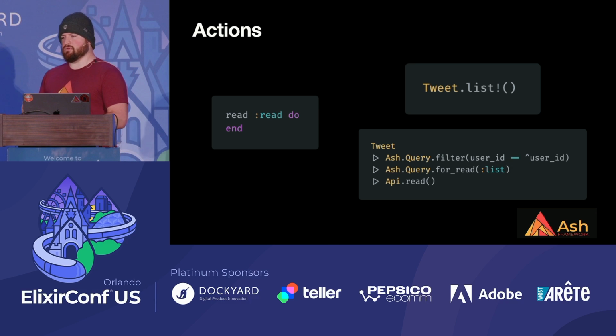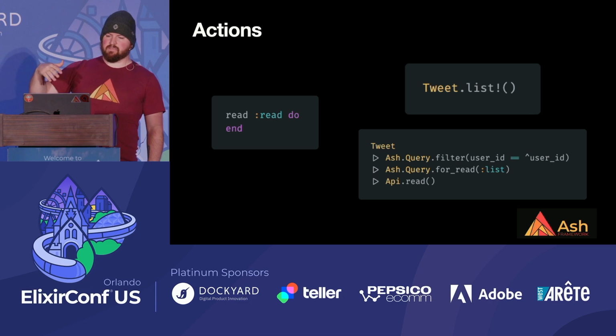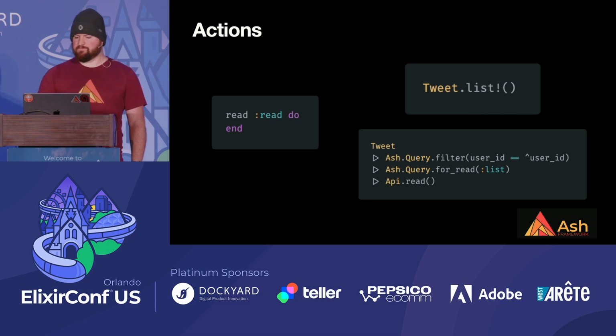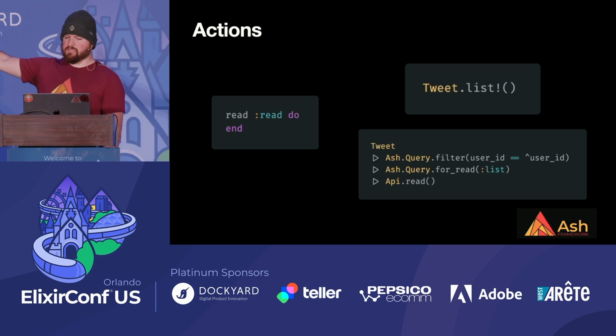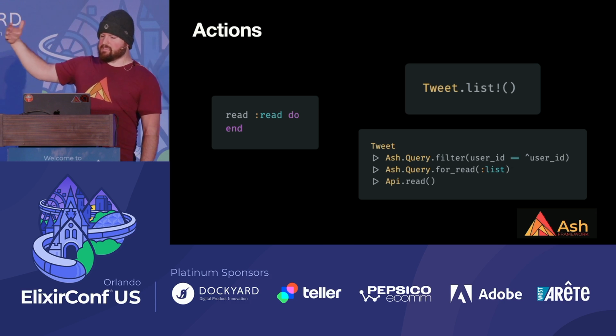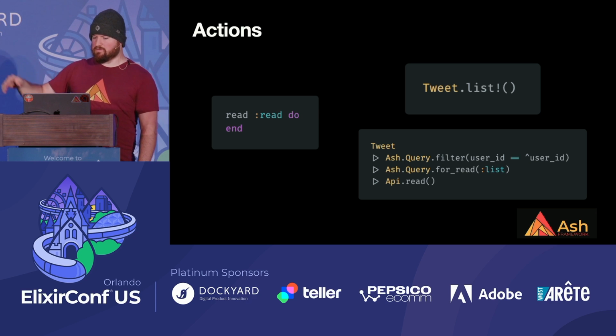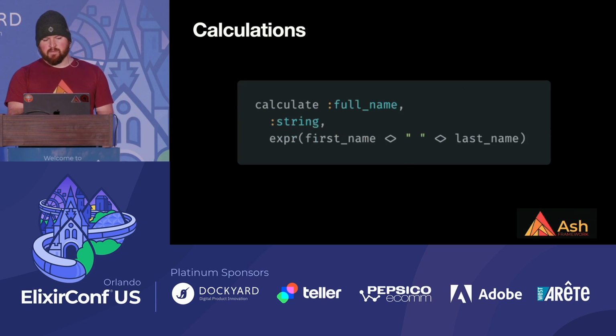But resources have clear interfaces via actions. Everything goes through an action. And these actions are declarative verbs. So you can see we've got a read action, and we can use that. We can call a function to list all the tweets, and we can pass in a query and filter it and all that sort of stuff. It's kind of table stakes behavior.